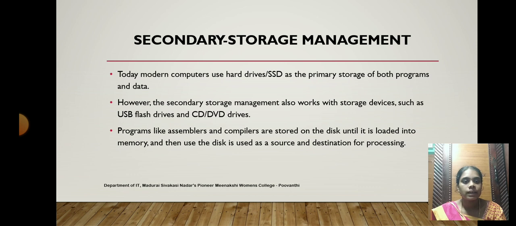And programs like assemblers and compilers are stored on the disk until they are loaded into the memory, and then the disk is used as a source and destination for processing. Here these are also stored in the secondary storage.